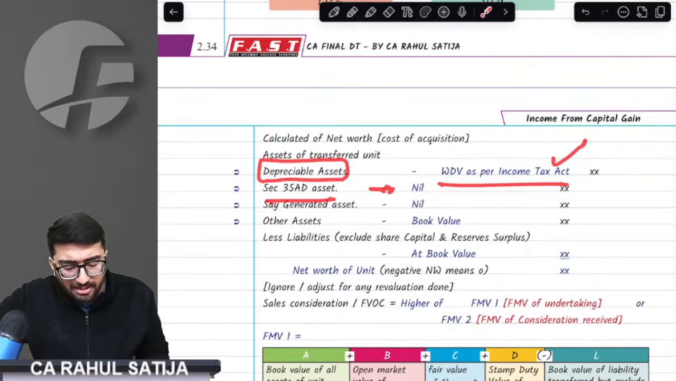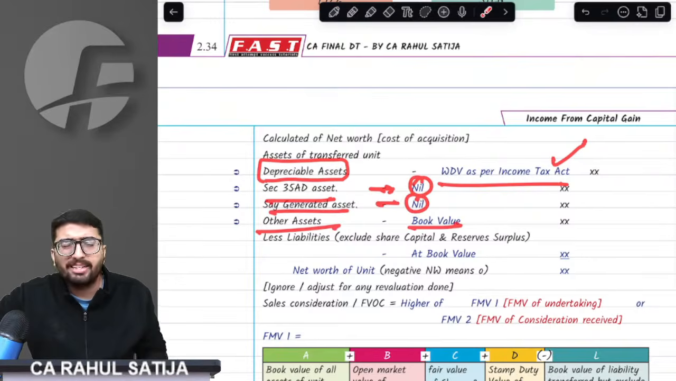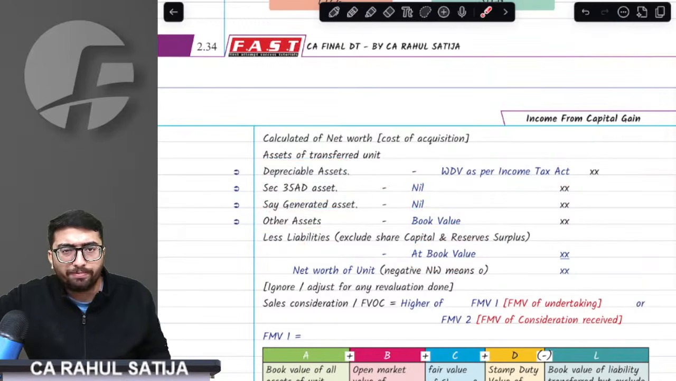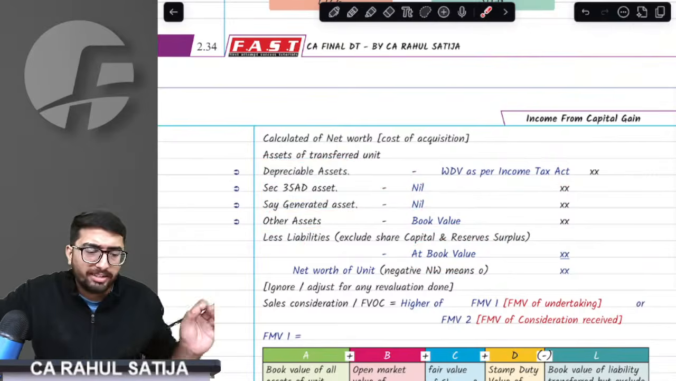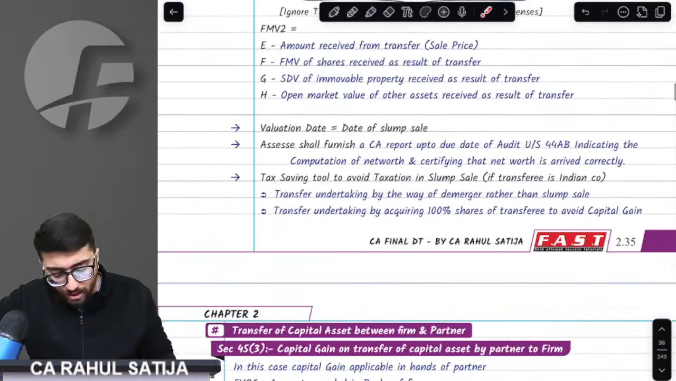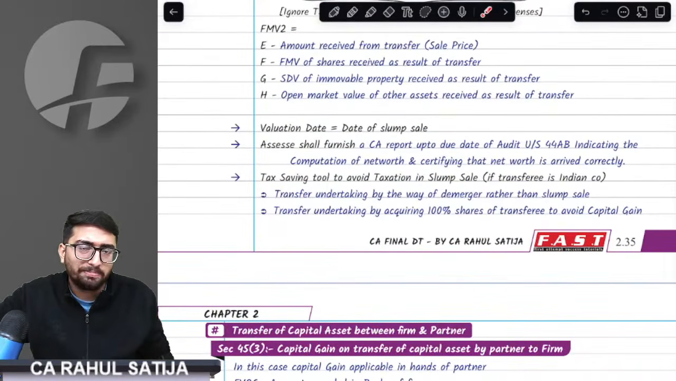If you have any 35AD assets, take nil. If you have any self-generated assets like goodwill, take nil. Any other assets like debtors, inventory, or any other assets have to be taken at book value. Investments to be taken at book value. Reduce the liabilities and this will give you the net worth. If net worth is negative, assume that net worth is zero. Reducing that would give you capital gain.